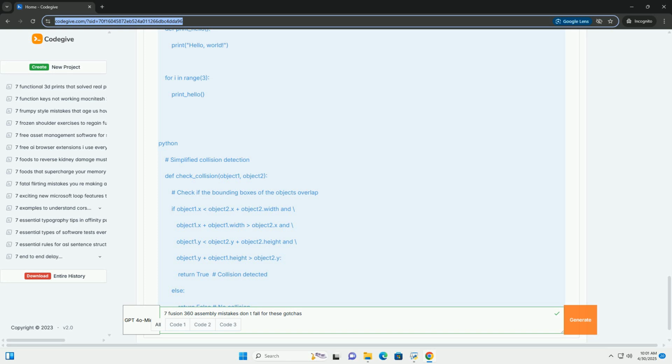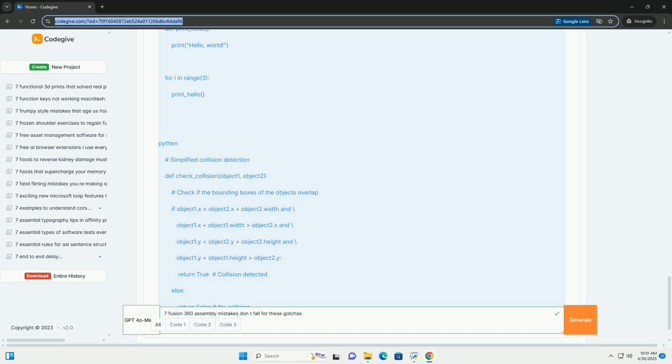Solution. Degrees of freedom, DOF, awareness. Understand the number of DOFs each component should have. Each unconstrained body has 6 DOFs, 3 translational, 3 rotational. Joints remove DOFs. Keep it simple, stupid. Use the minimum number of joints necessary to achieve the desired motion and constraint.